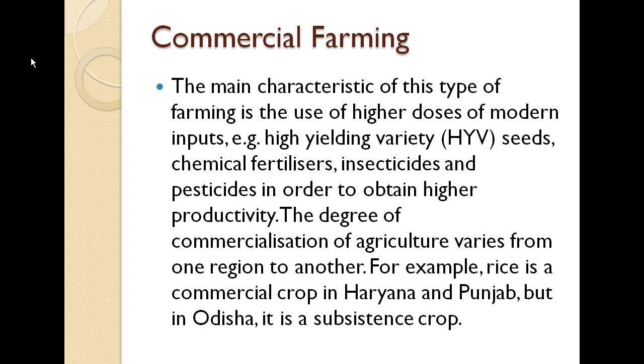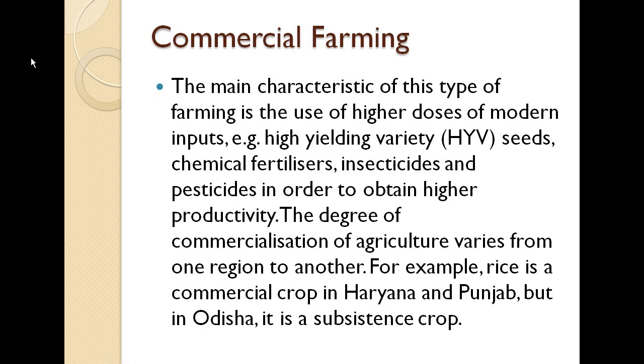So the degree of commercialization of agriculture varies from one region to another. For example, rice is a commercial crop of Haryana and Punjab, but in Odisha it is a subsistence crop. So majorly, if one crop is rich in one type of area, it is going to be cultivated in that particular area only, and if it is not, they are not going to produce it in such large numbers. They are going to produce it in limited numbers only.